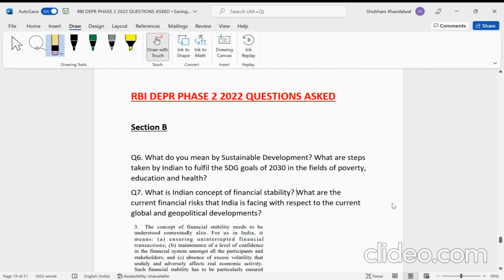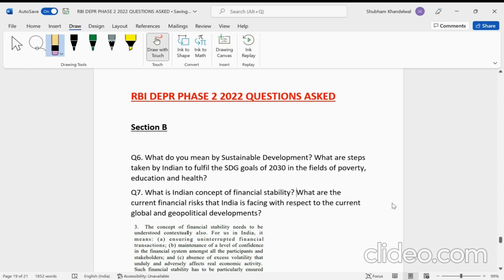Now, I hope that you know that from section B, 5 questions are asked from Indian economy, and from section A, 5 questions are asked from the theory subjects of economics. And in total, you have to attempt 5 questions, so pick at least 2 questions from each of these sections.